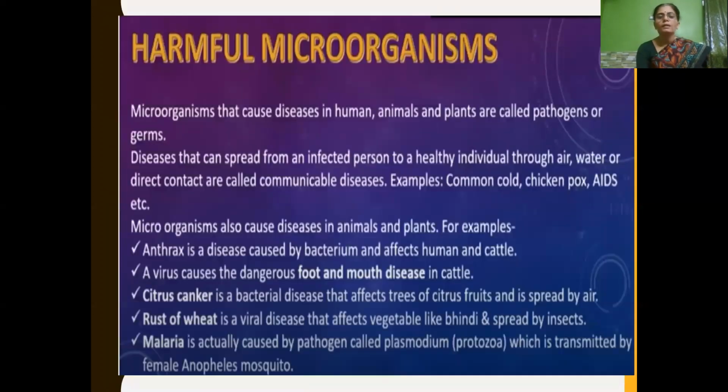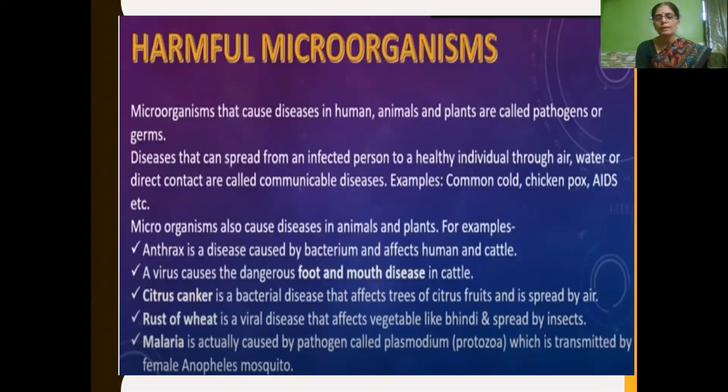So children, till now we have learnt about harmful microorganisms that cause diseases in humans, animals and plants. Those microorganisms that cause diseases are called pathogens, or usually you call them germs, isn't it?